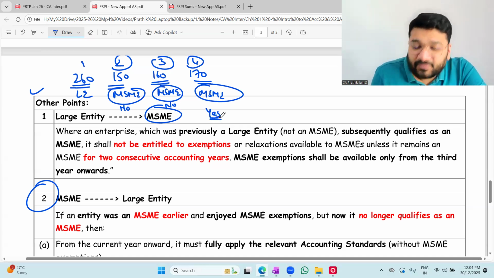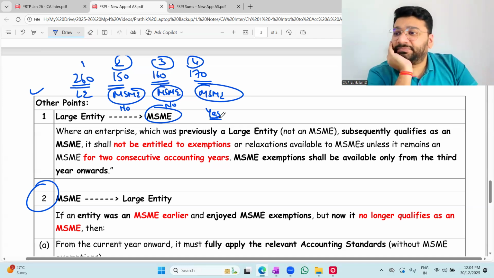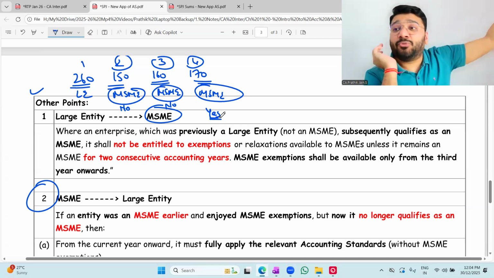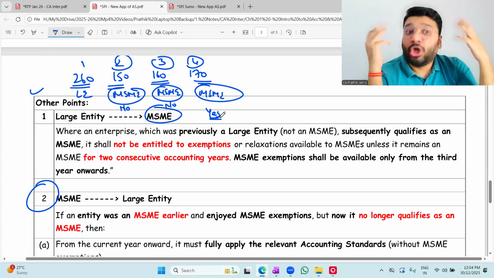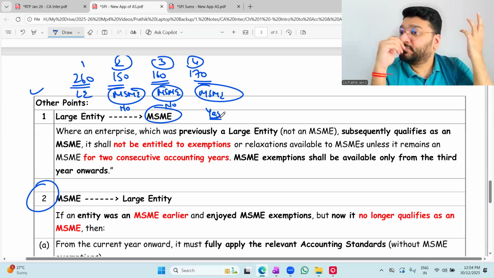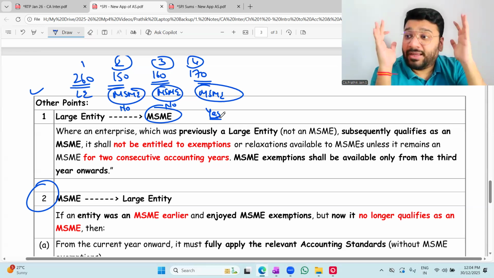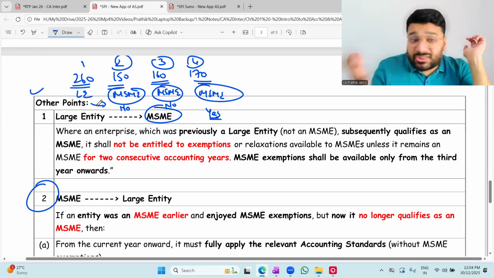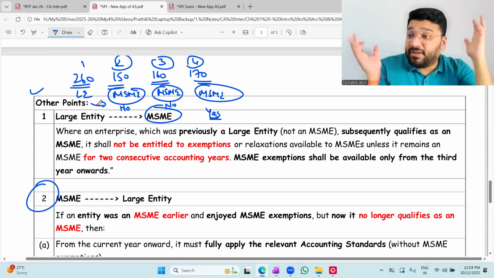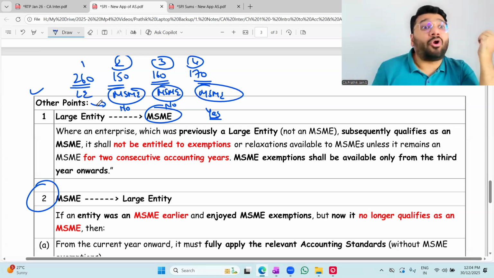Okay, not okay? What is the logic behind it? All of a sudden, from large you became MSME. So you should report what happened. You should comply with all the ASs. Because people who are investing in your enterprise, people who are linked with you, suddenly from large you became MSME. If you start availing exemptions, if you start hiding all the disclosures and everything, then we will never get to know what went wrong with you.